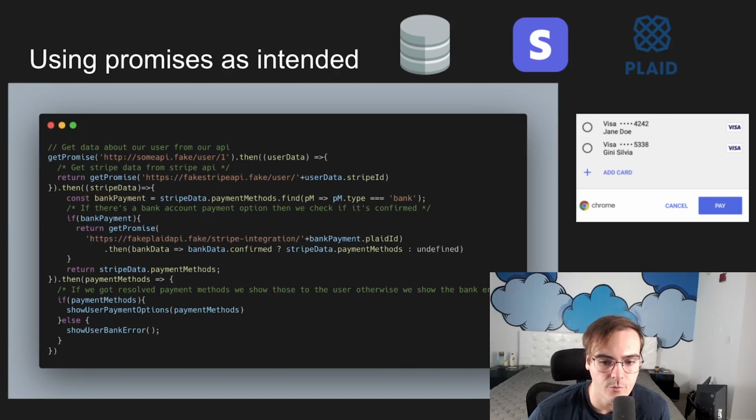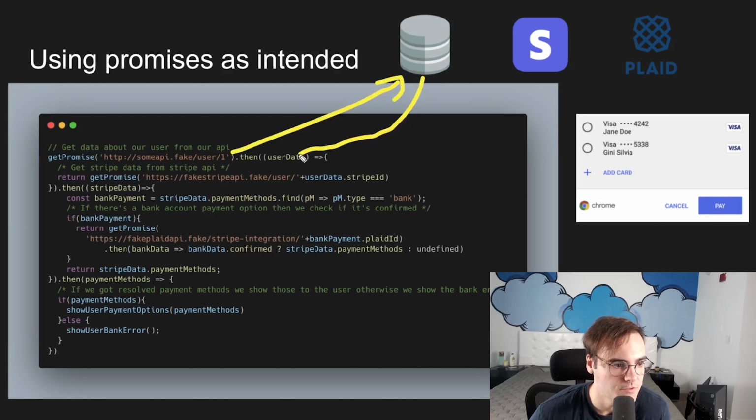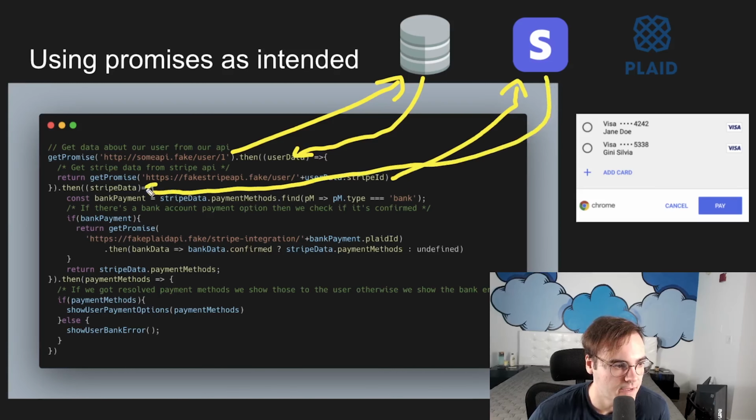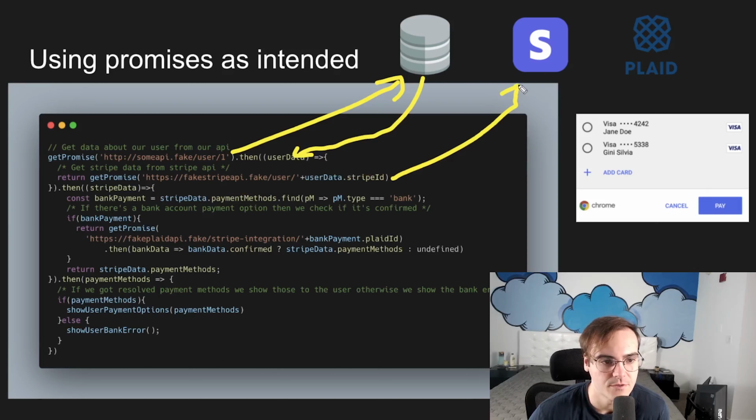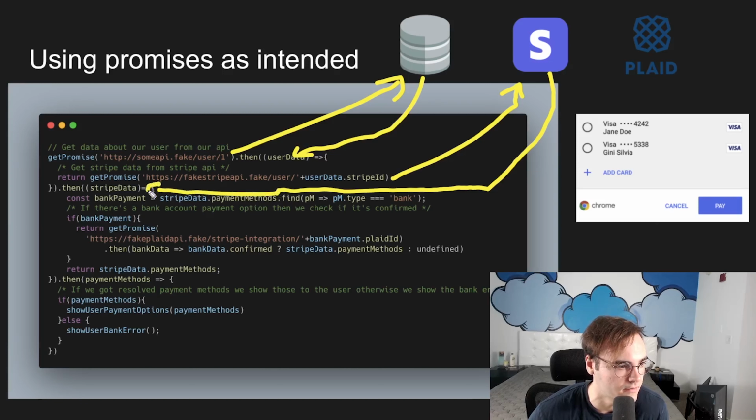Let's break down the rest of what's going on here. So we return the Stripe API. This calls our user data. We get that user data back. Then we return a whole new promise. This whole new promise goes and gets the data from Stripe. And then that Stripe data comes back here. Well, let's draw that line just a shred better. So we go to Stripe. Stripe data comes back and it goes there. All right, so we get that Stripe data in.